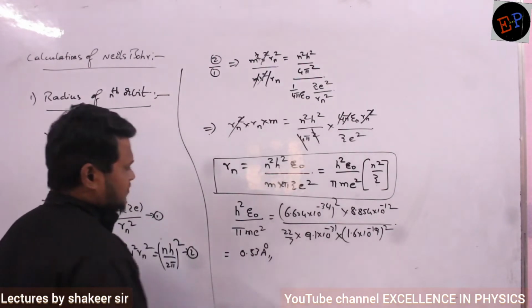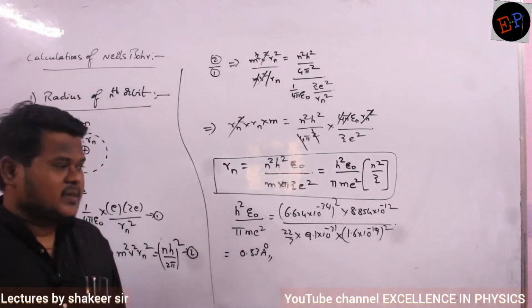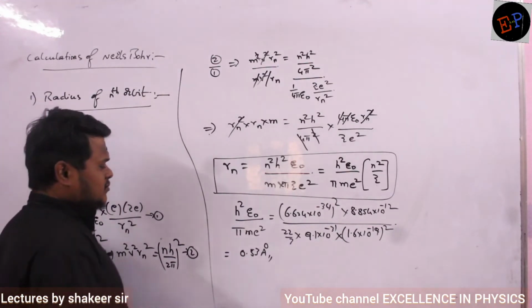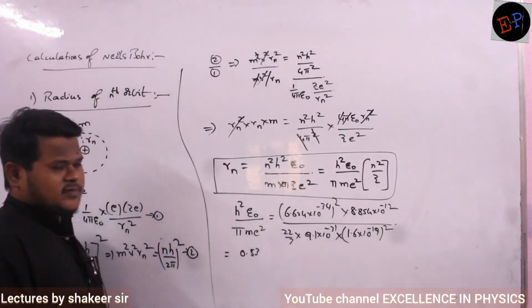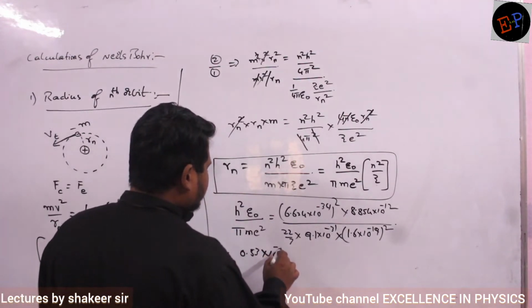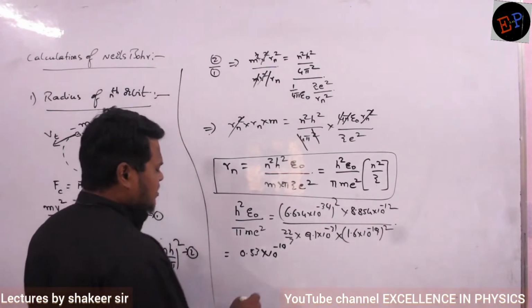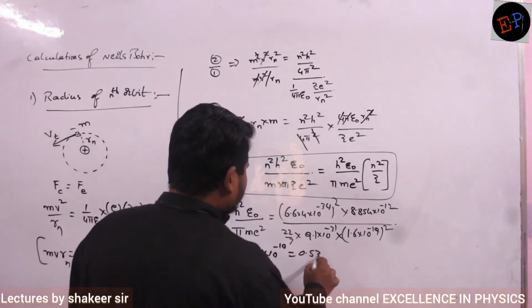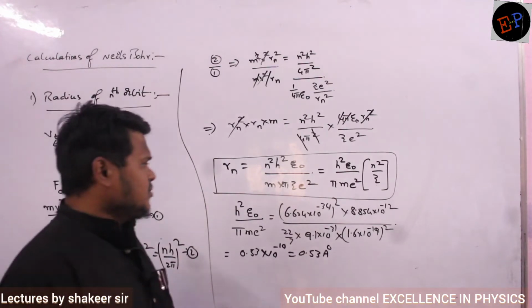This is what I will get, 0.53. This is the value which you will get. Or you can write 0.53 into 10 power minus 10. 10 power minus 10 can be written as angstrom, no? So 0.53 angstrom, you can write like this. Understood, no?